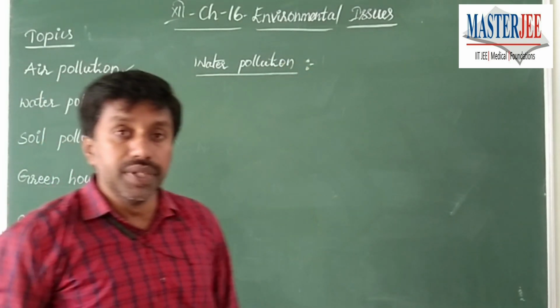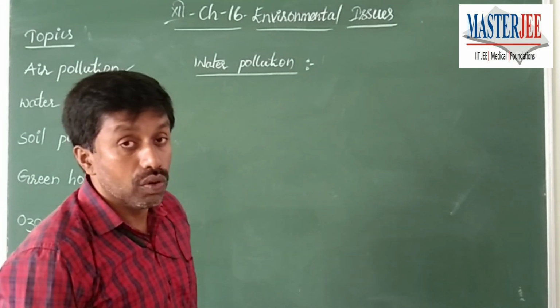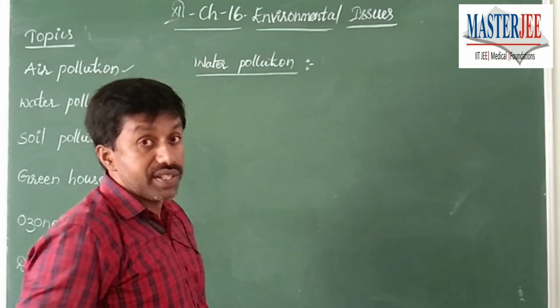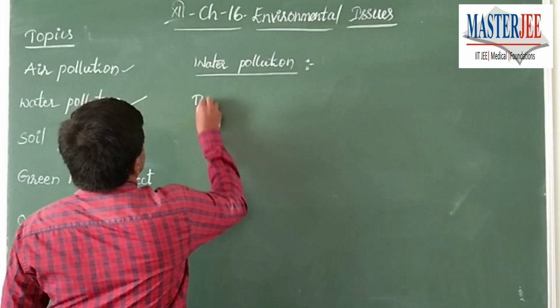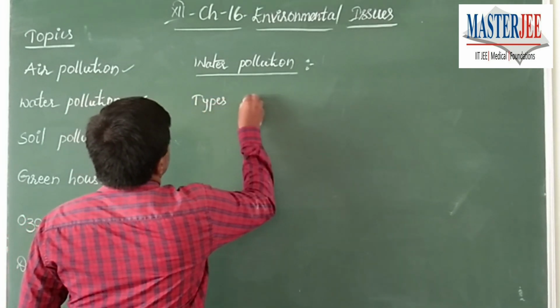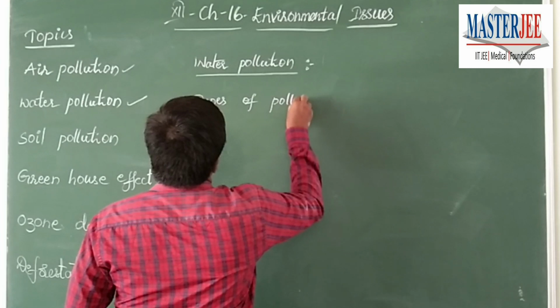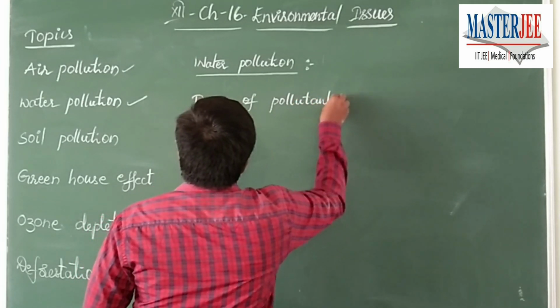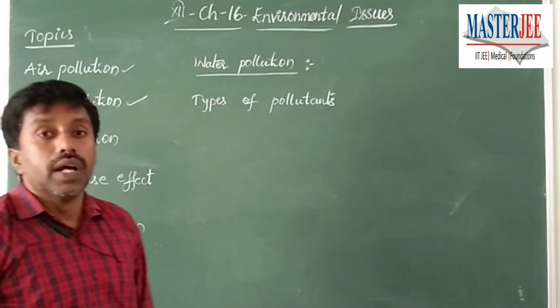What are the different types of pollutants that cause pollution to the water or change the quality of the water? It's important: types of pollutants.